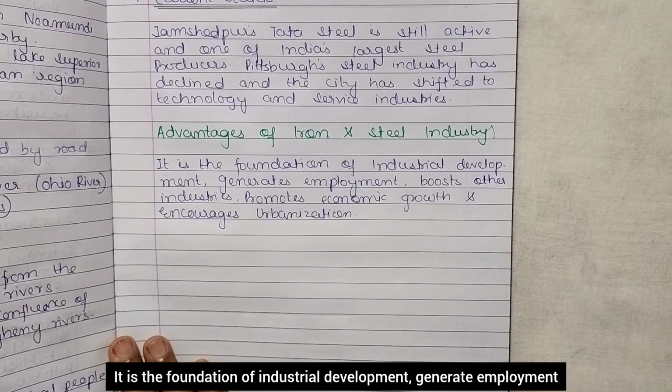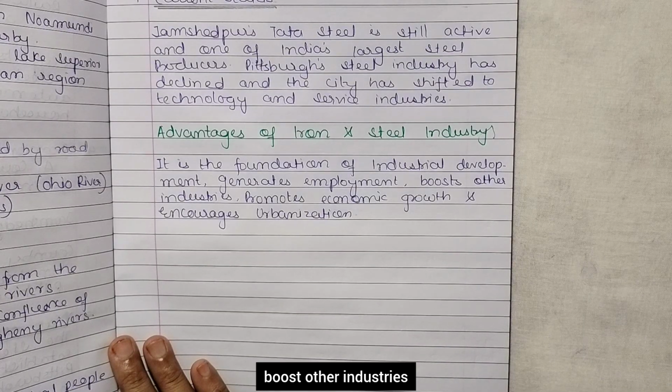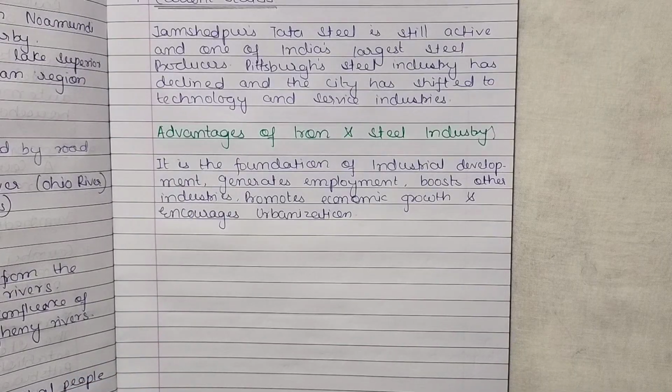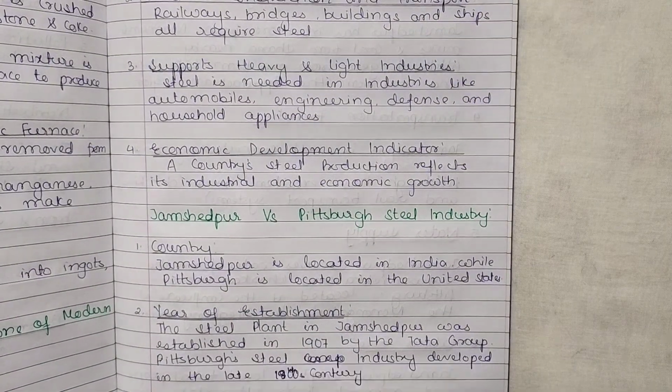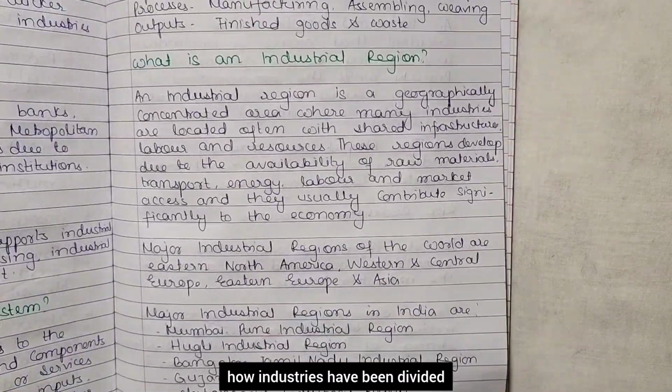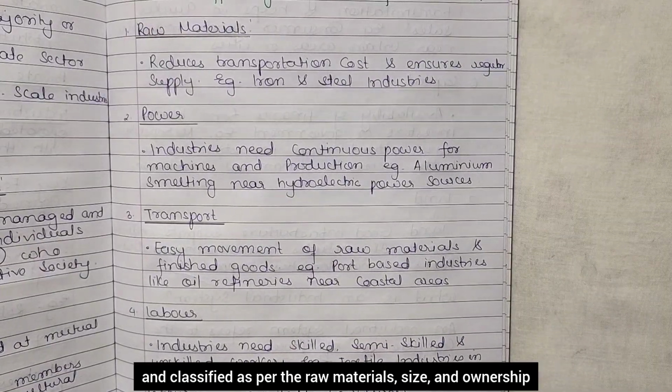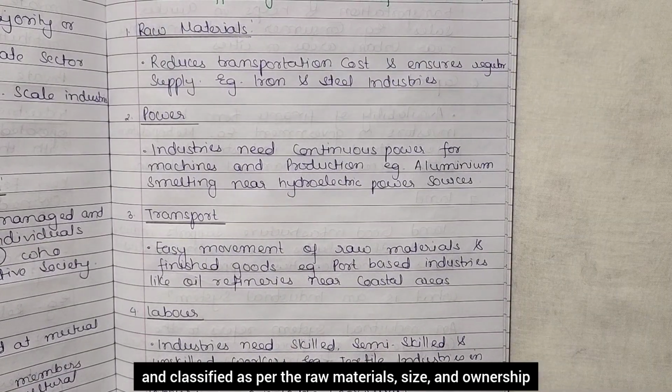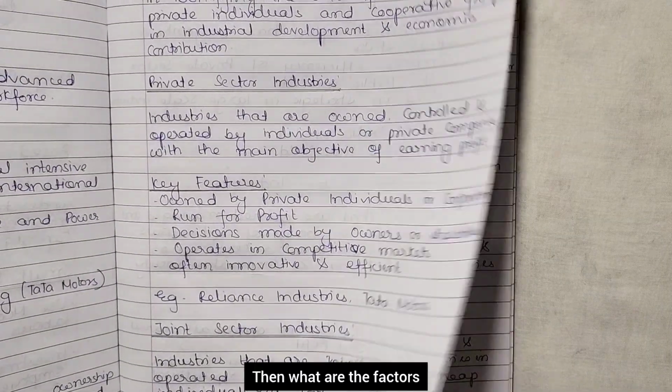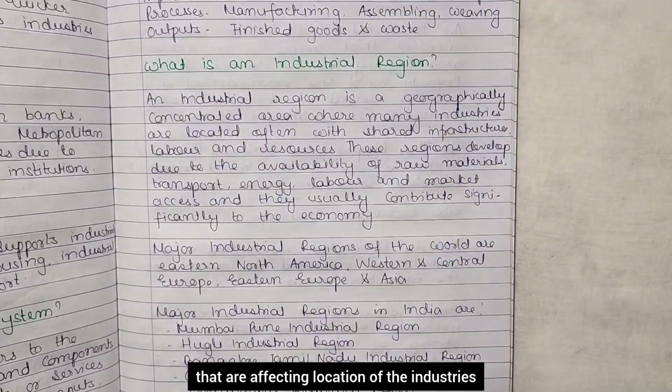It is the foundation of industrial development, generates employment, boosts other industries, promotes economic growth and encourages urbanization. So basically this is our chapter industries, where we have seen how industries have been divided and classified as per the raw material, size and ownership. Then what are the factors that are affecting location of the industries.